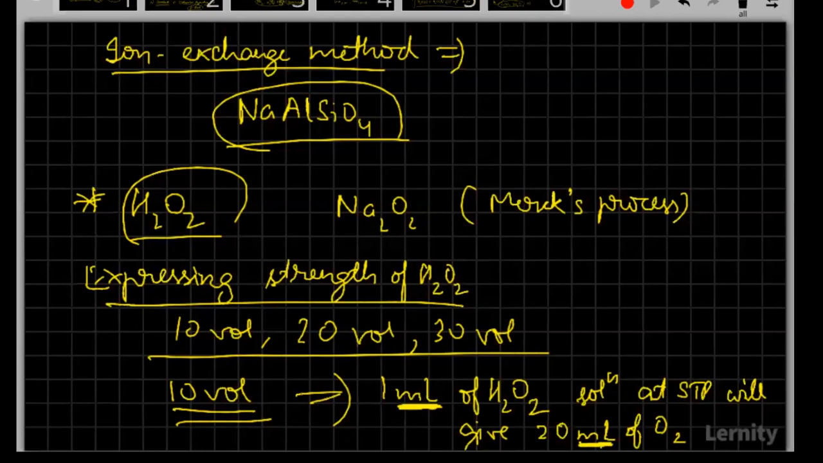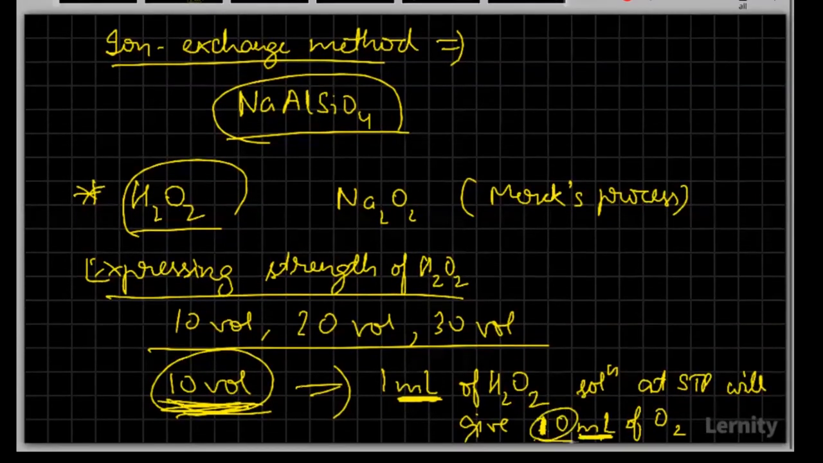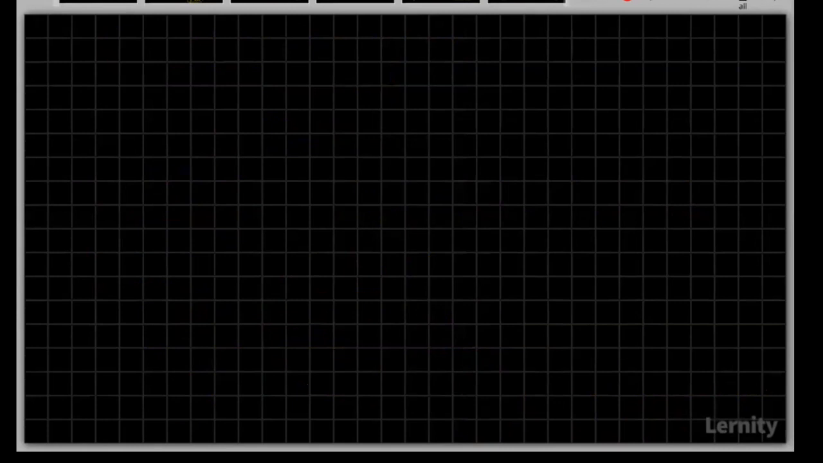Similarly, if it's 20 volume, it means 1 ml of hydrogen peroxide solution at STP will give 20 ml of O2. So this volume is directly telling us the volume of O2. But remember, nowhere are we going to change the volume of hydrogen peroxide. We can take it in liters. If this is expressed in liters, even the other has to be in terms of liters. That's what I'm telling you, whatever the units that you have taken.